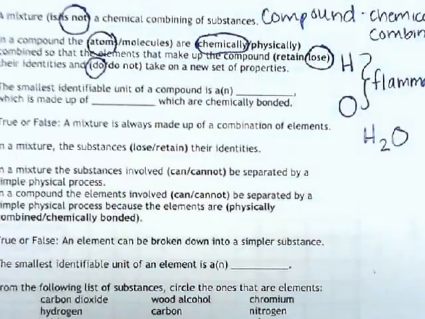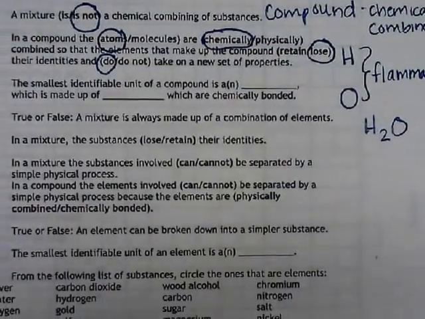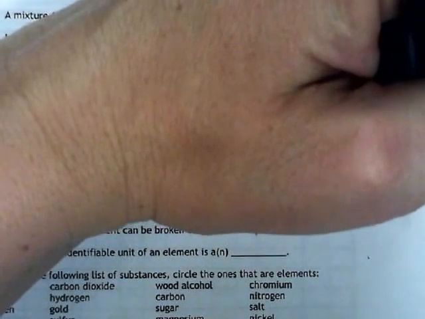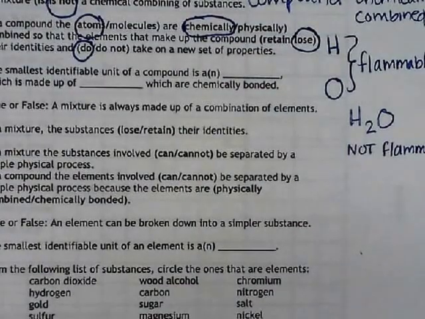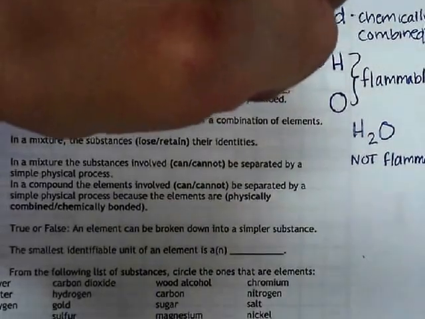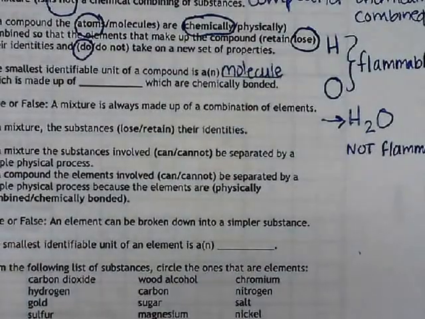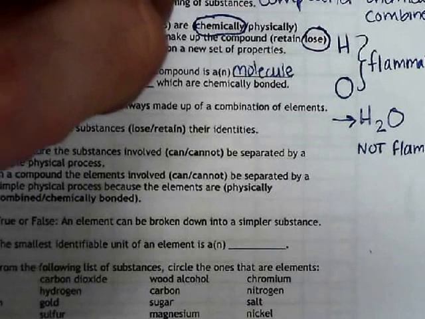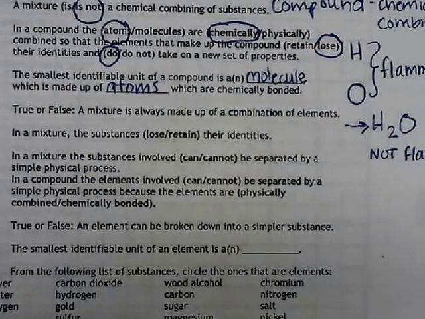But when you combine them together into a chemical compound, we get H2O. And we know that H2O is not flammable at all. So the property of water is very different than the two elements all by themselves. The smallest identifiable unit of a compound is what we call a molecule. And that would be like if you had just one H2O molecule. And it's made up of atoms, which are chemically bonded together.